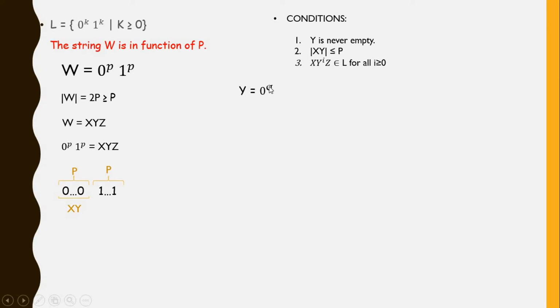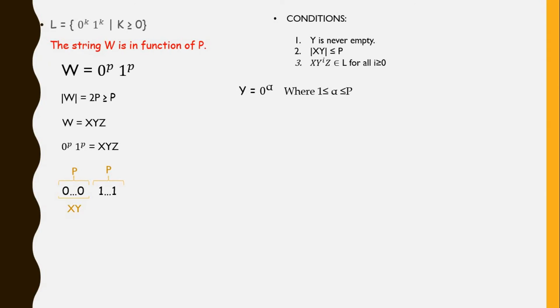Y is equal to alpha zeros, where alpha is between 1 and P. And also, alpha is an integer, okay? And of course, we don't know the value of alpha. And we don't need to know it, because again, this is a hypothetical situation, right? All we know is that alpha is between 1 and P, or in other words, the Y part contains at least one zero, and at most P zeros. The Y part contains alpha zeros, right?